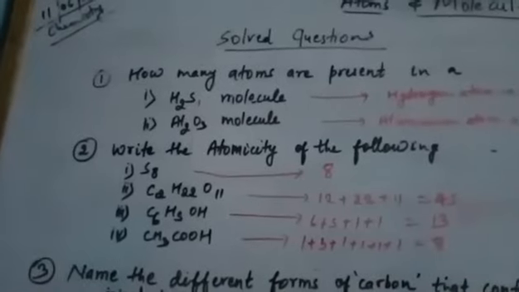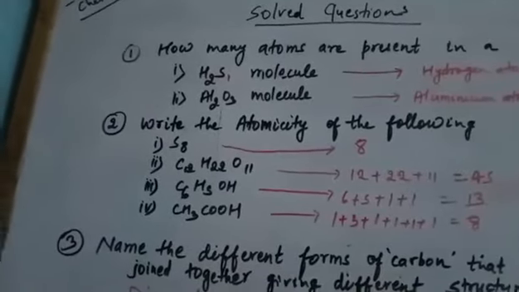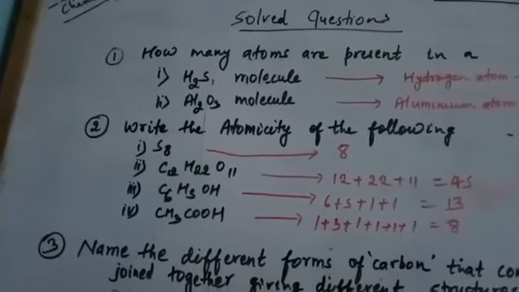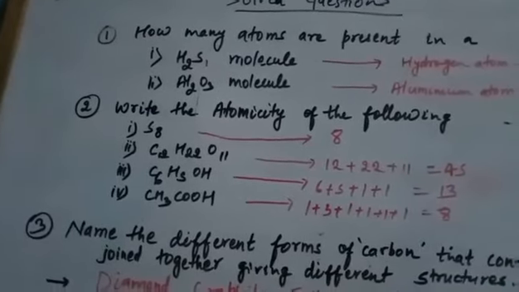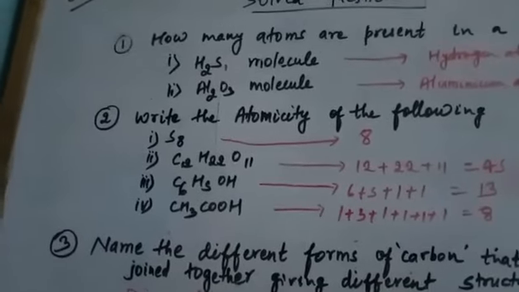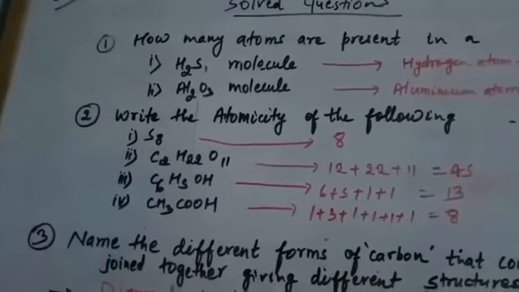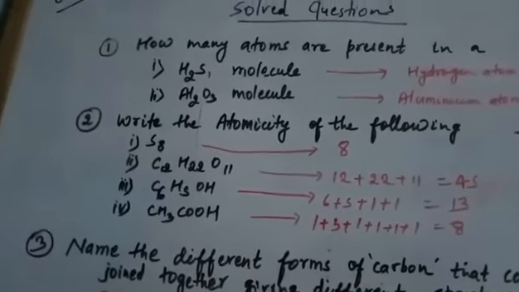There I asked you to write the number of atoms, and here I have asked you to show the atomicity. Atomicity is what? It is also the total number of atoms present in a molecule of a compound. So both the questions are the same. Only the way the question was given to you was different.